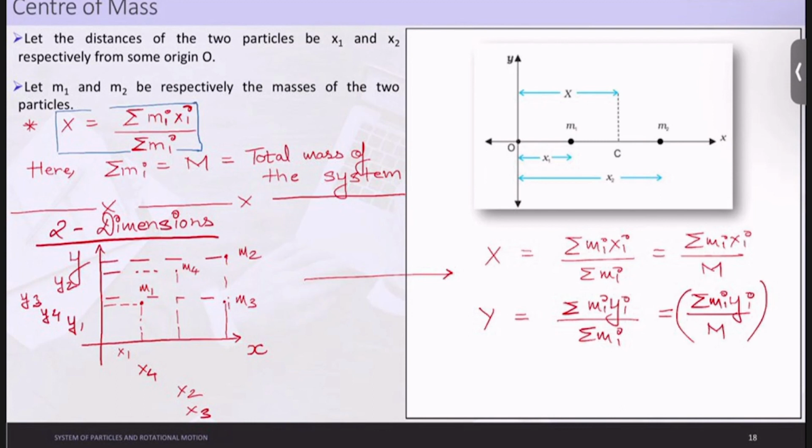Okay, so let me stop it here only. We will understand the three-dimensional part of calculating the center of mass, and how we can represent this complete discussion in terms of vectors, in the next class. Okay, let me stop it here.